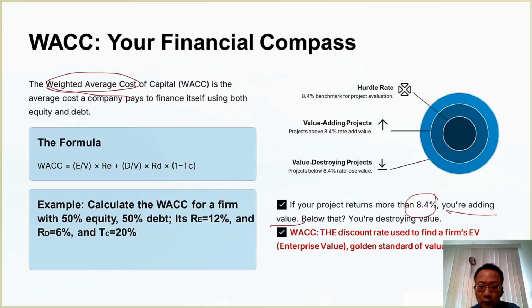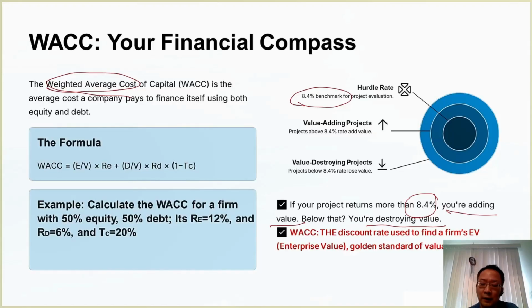But if it's below 8.4%, then obviously it's a project that's not really useful, because its return is even lower than your weighted average cost of capital. In that case, it's simply not worth moving forward with such a project, right? So 8.4% actually serves as a baseline.